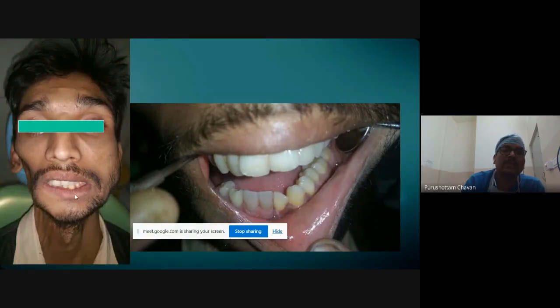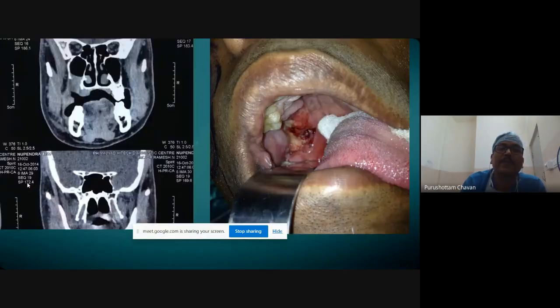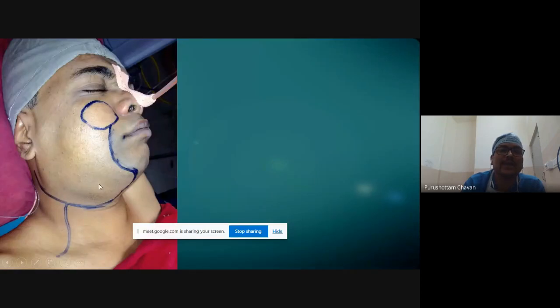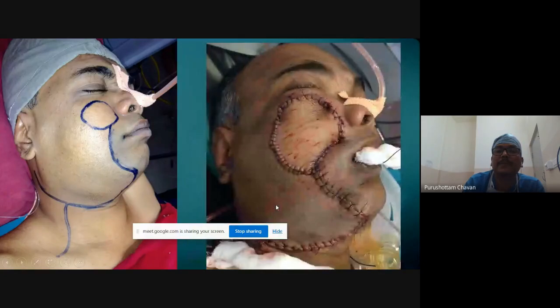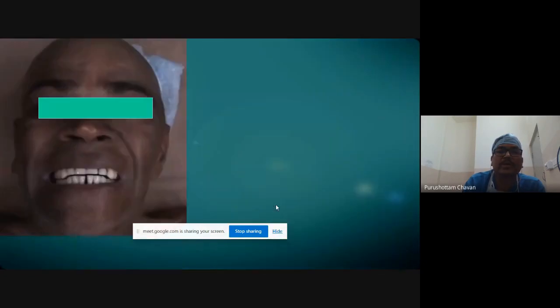But he came back just a few months back and requested that the hollowness here needs to be corrected, and we did ALT for that to give a fullness. So this is the kind of demand patient keeps on adding as you keep on responding to their needs and as they live longer. Some of the other cases where maxilla, buccal mucosa is involved in the retromolar trigone area with skin being puckered here, again cannot fit into any of the classical maxillectomy incisions and can be managed with the way the defect and reconstruction is required. So the idea is keep your options open.